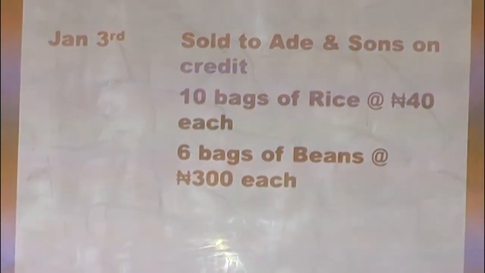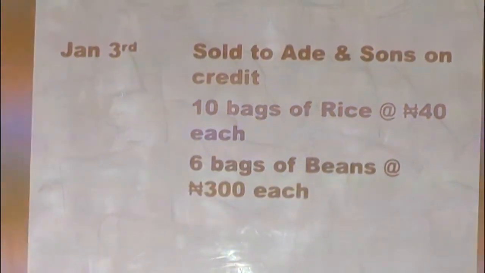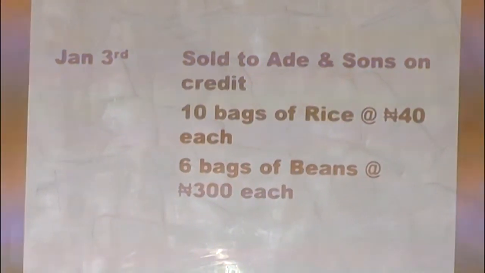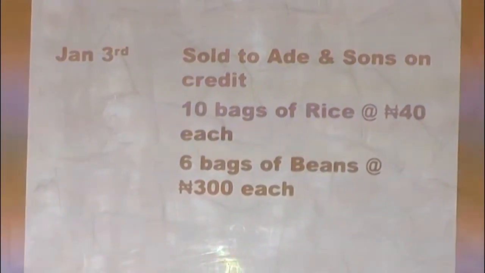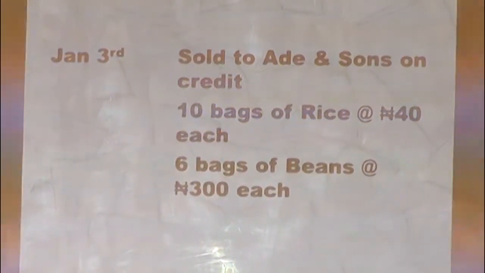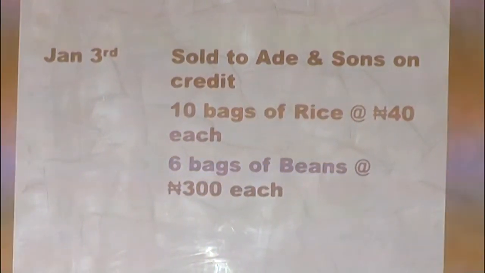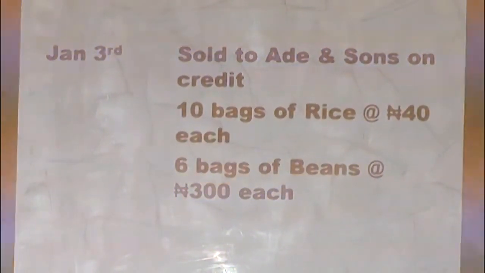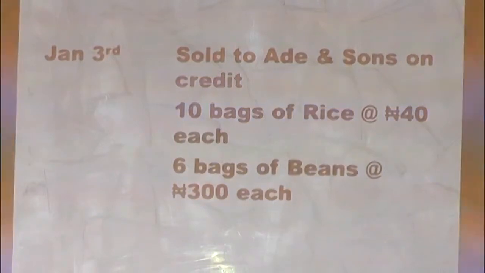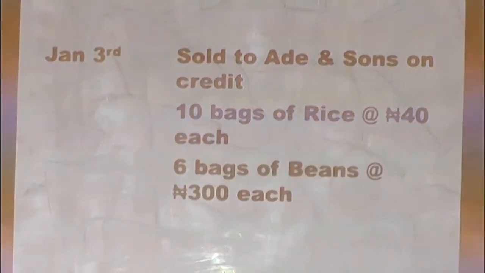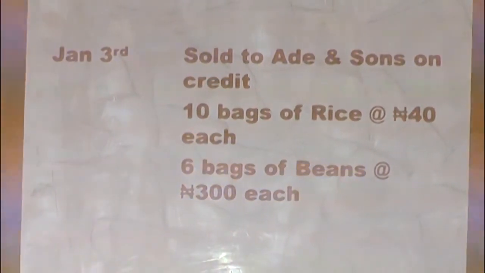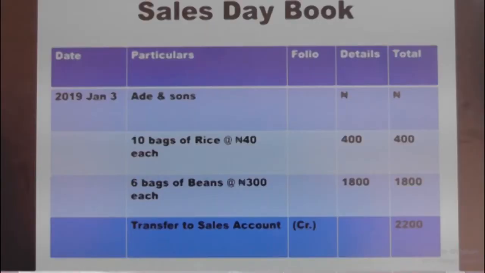Don't forget, when we read before now, we said it is for Flourish Enterprise. Flourish Enterprise now is selling to who? Ade and Sons on credit. 10 bags of rice at 40 naira each. 6 bags of beans at 300 naira each. From this you see two items were bought. 10 bags of rice and 6 bags of beans.